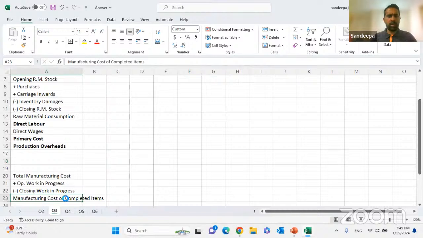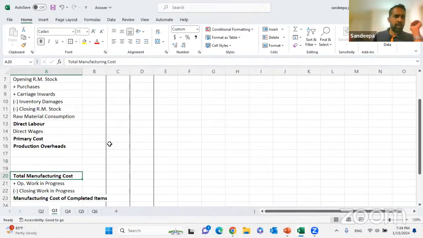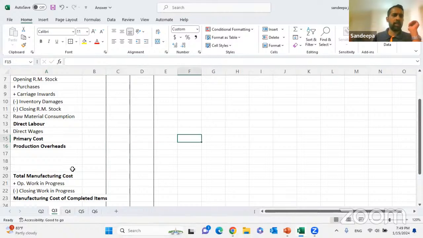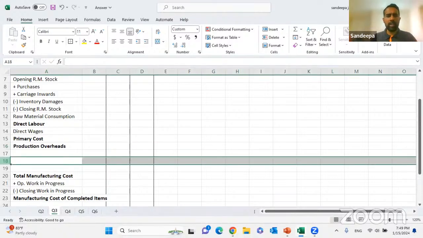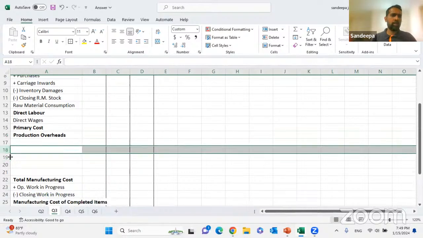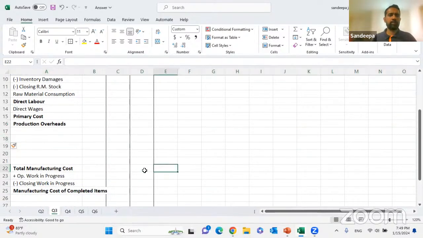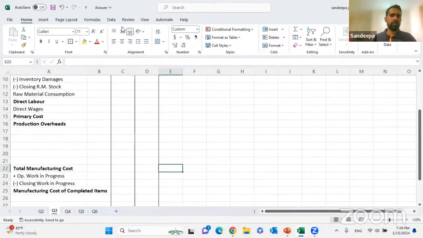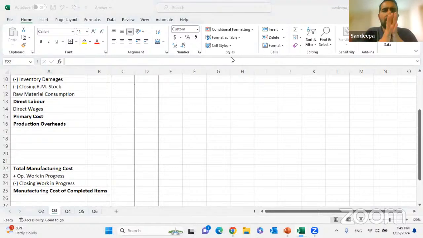If you have completed up to this point, now please tell me if you have drafted. Please keep some space for the overheads. Right. Super. All right. Please do this drafting part as quickly as possible.